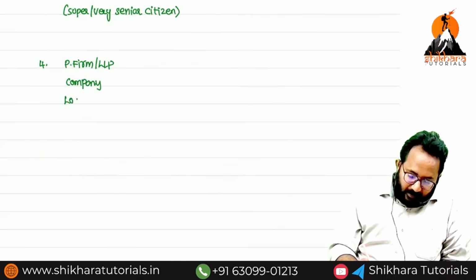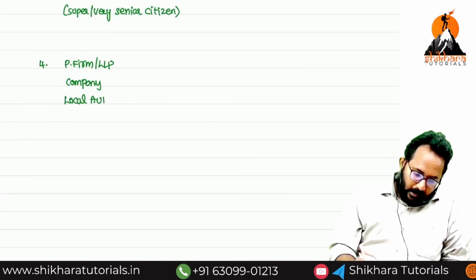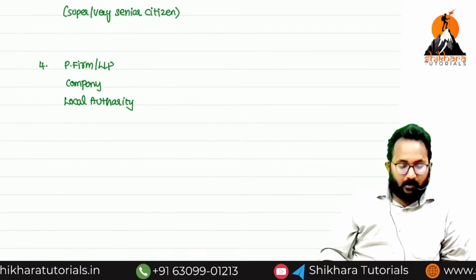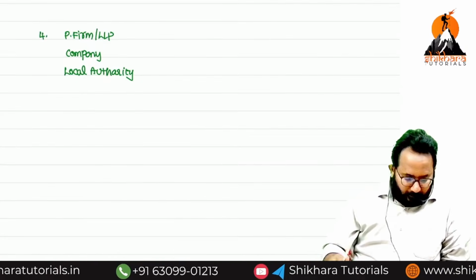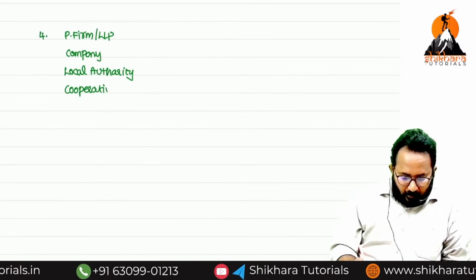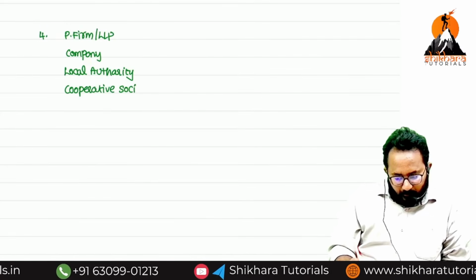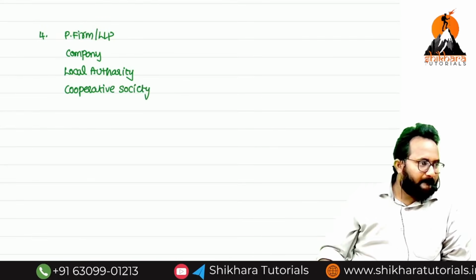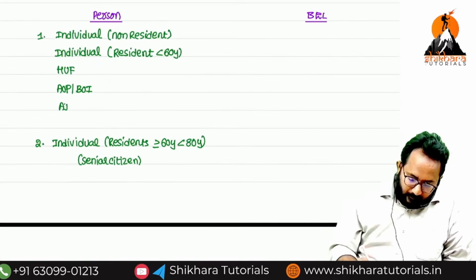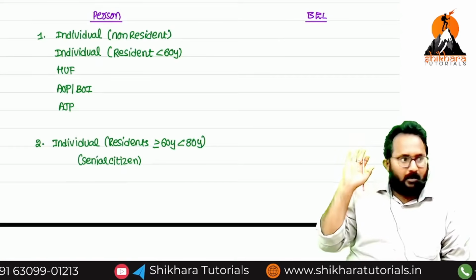In the fourth category I am writing local authority. Next one, cooperative society, I have written here. Next, AJP, I have written here. All are written or not?